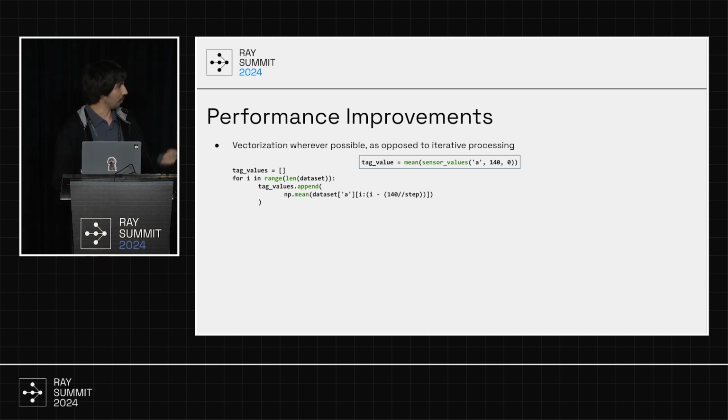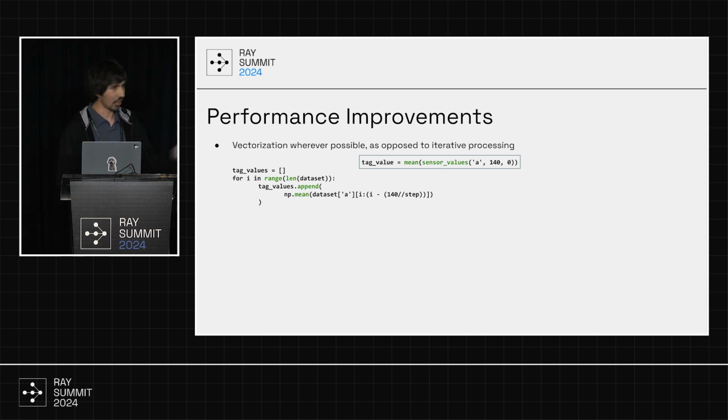Going over some performance improvements we were able to make to the jobs. Obviously, the job lifecycle system is only one half of the equation. You actually want the jobs themselves to also perform well.